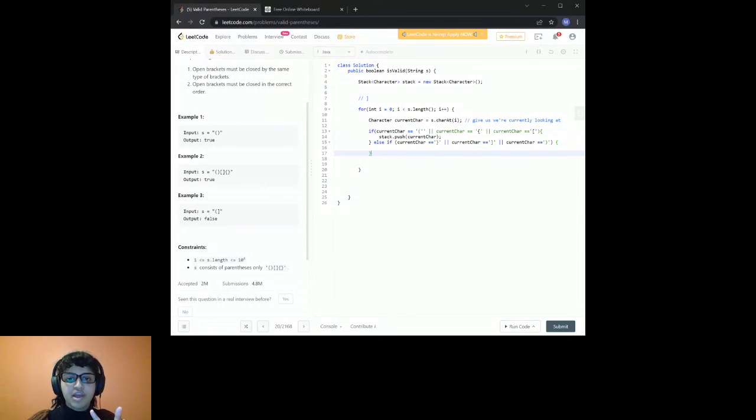So if I'm looping through my array and my first and only index is a closing bracket, logically, we know that this is not a valid input, right? It's not valid parentheses. But we know we're going to fall here in this else if statement. The thing is, if we try to pull something off an empty stack, we're going to run into a Java error. So we have to have a check here. If stack dot is empty, if our stack is empty, we know that this closing bracket never had an opening bracket to begin with. So we want to return true. Oh, sorry, return false. It's not valid parentheses at all.